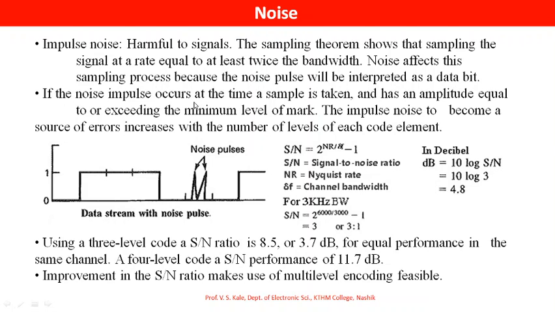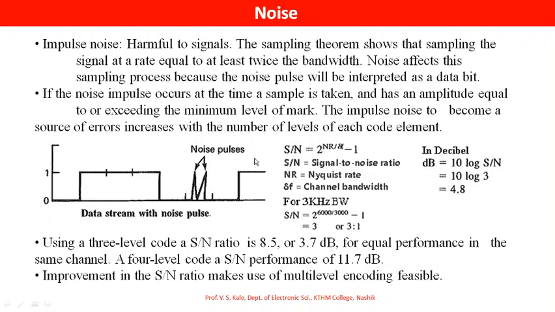If the noise impulse occurs at the time a sample is taken and has an amplitude equal to or exceeding the minimum level of mark, the impulse noise becomes a source of errors, which increases with the number of levels of each code element. Let us see the diagram. Here mark and space are there. If sampling is taken and noise occurs, these are the noise pulses. Without treating them at 0 level, their level will be different, so data will be changed.